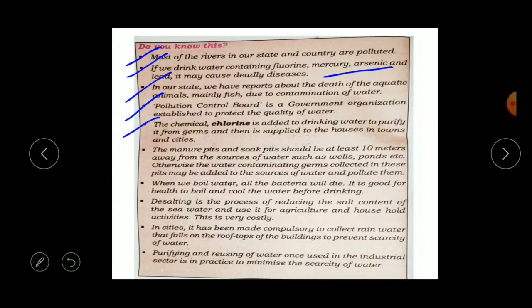Okay, so the next point is the manure pits and soak pits should be at least 10 meters away from the source of water such as wells, ponds, etc. Otherwise, the water-contaminating germs collected in these pits may be added to the sources of water and pollute them.